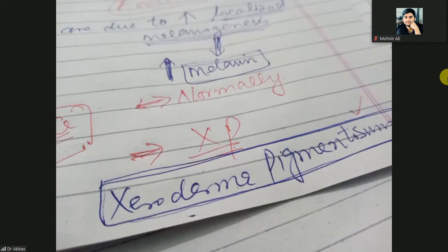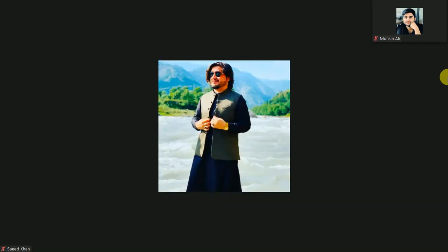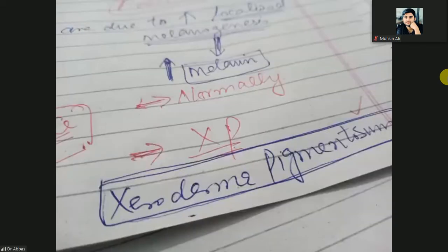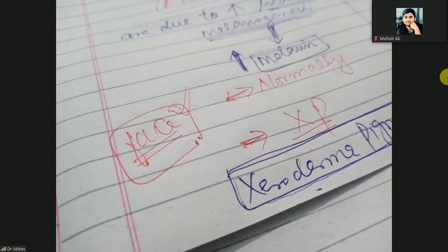When the damaged DNA does not repair, the person cannot tolerate sunlight. After a few minutes in the sun, that person will feel severe burning, especially on the exposed area of the body, most commonly the face. So on the face there will be freckle formation, which are hyperpigmented lesions, normally present on skin-exposed sites.